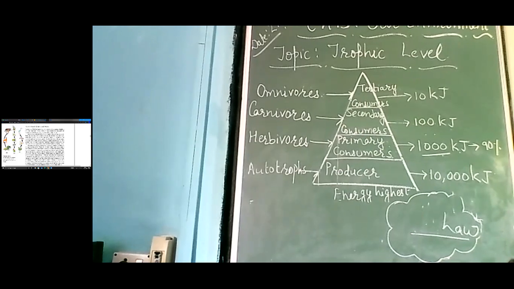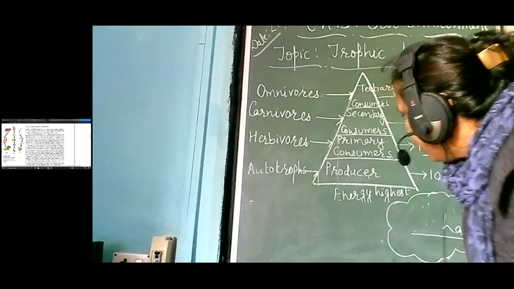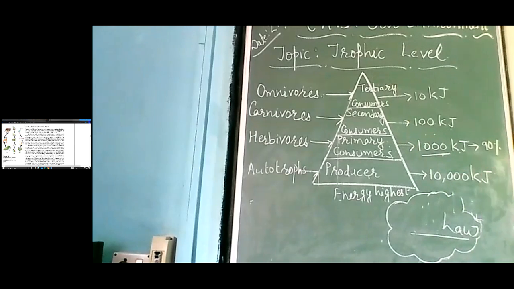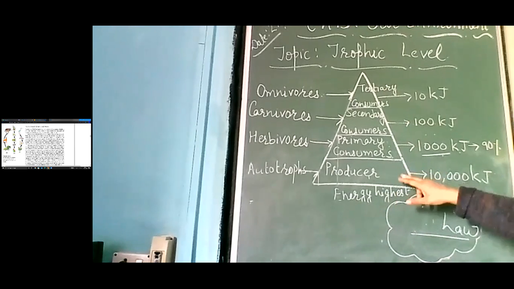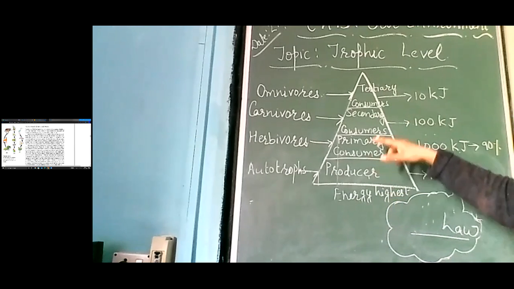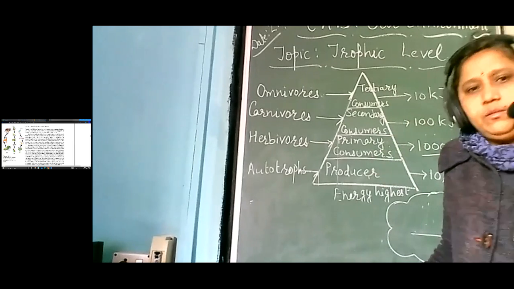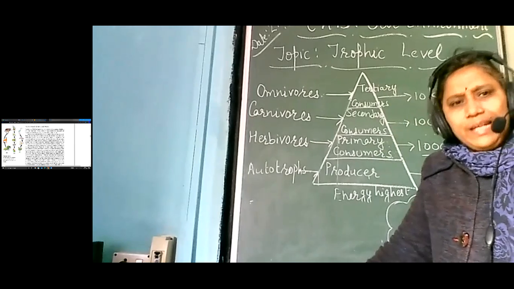Agree? So I have given the example of these producers. Suppose producers have, as we have discussed, direct contact with sunlight. So they are getting more energy. Most of the energy from the direct sunlight is consumed by producers. Are these producers able to transfer the whole energy to the primary consumers? Are they transferring the whole energy? No, ma'am, only 10%.